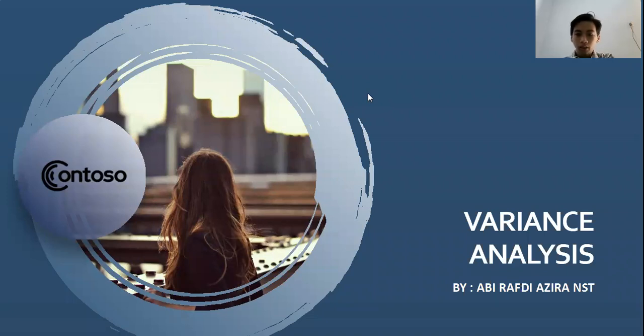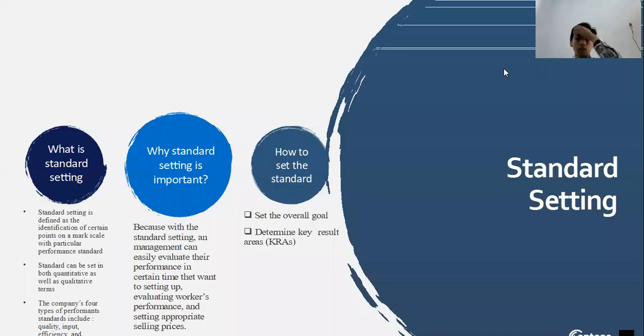So today I would like to present my assignment about variance analysis in the course of budgeting. While we talk about variance analysis in budgeting, we would like to start the discussion with standard setting.